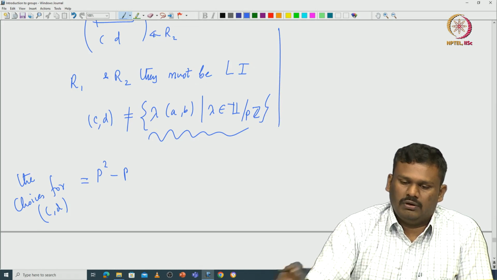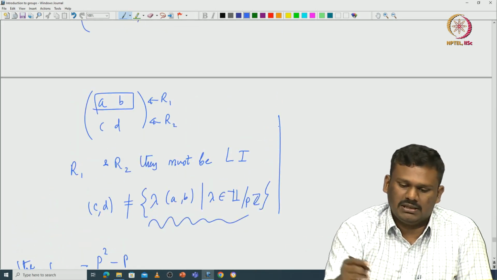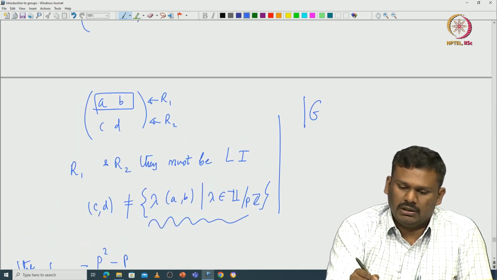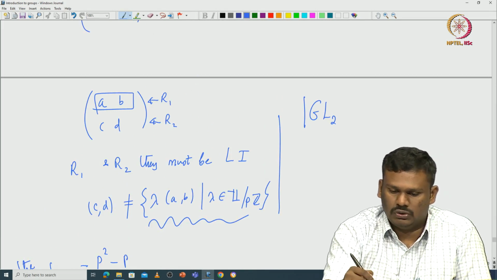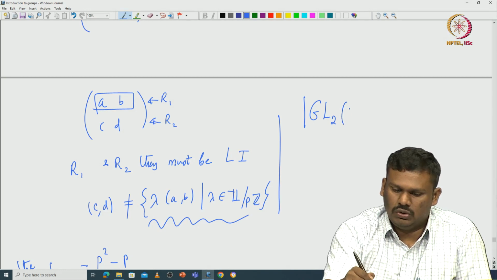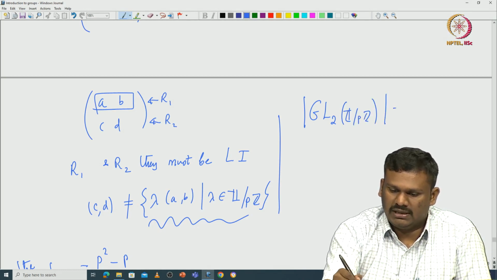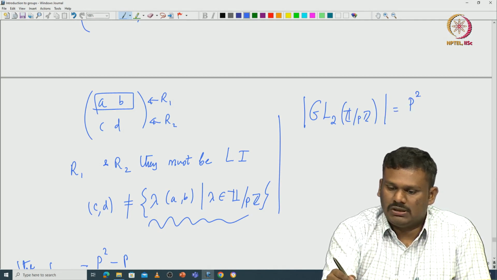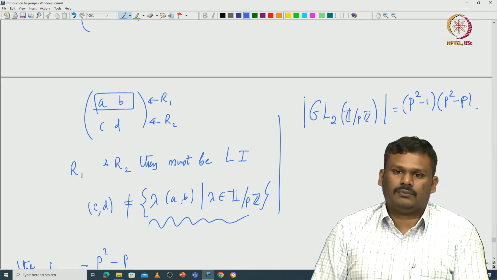Now, the total number of choices for the two rows is exactly the product of those two choices, because they are independent. So the cardinality of GL2 of Z modulo pZ is exactly equal to p squared minus 1 times p squared minus p.